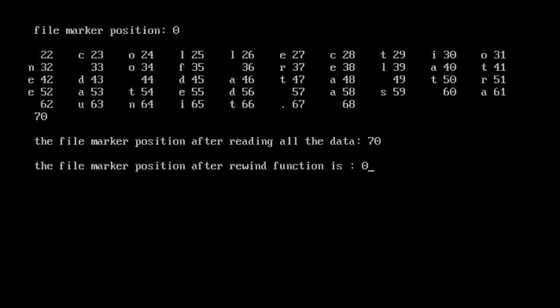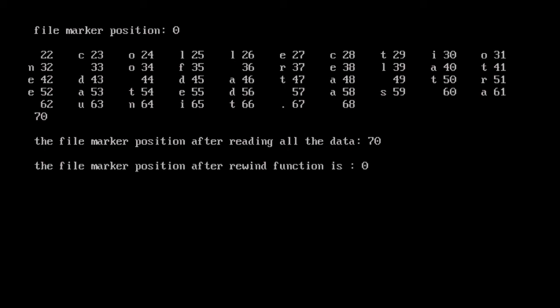That rewind function will set the file marker position to the beginning of the file. After setting the file marker position to the beginning, to know the file marker position again, we used the ftell function to print it. You see the last printf statement is printing the file marker position after using the rewind function as 0, because the rewind function will set the file marker position to the starting of the file.